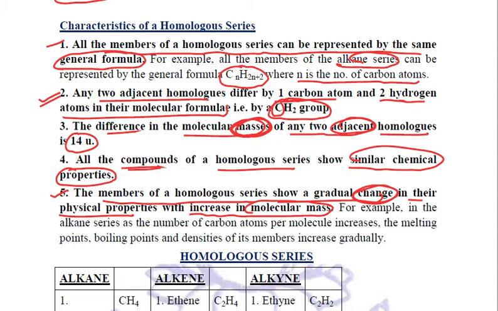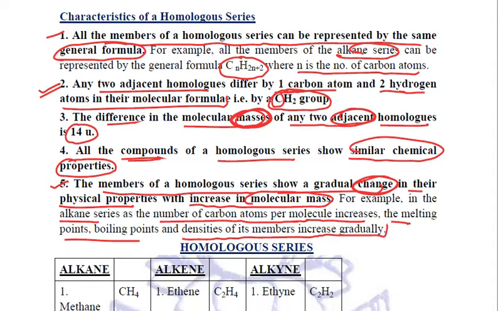For example, if we talk about the alkane series, as the number of carbon atoms per molecule increases, then the melting points, the boiling points, and the densities of its members increase gradually. So between methane and butane, butane will have a higher melting point, a higher boiling point, and a greater density as compared to methane, right? So these are a few characteristics of homologous series.